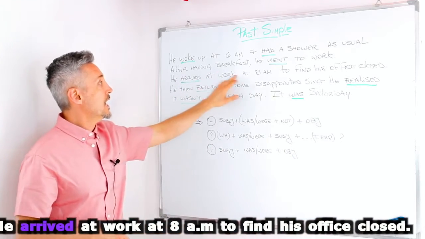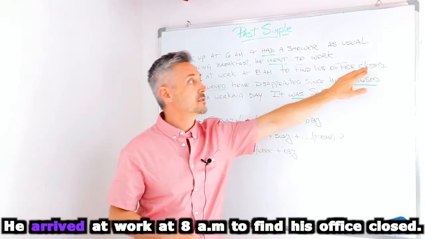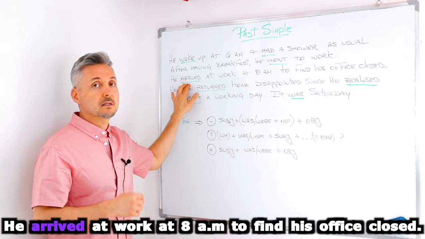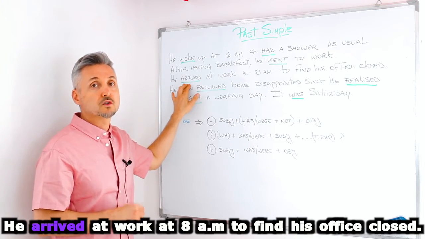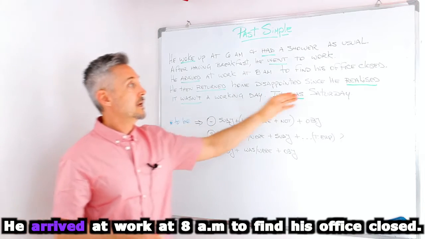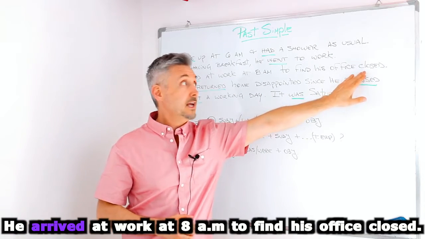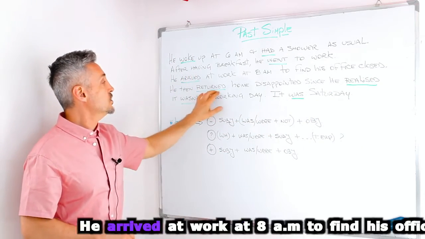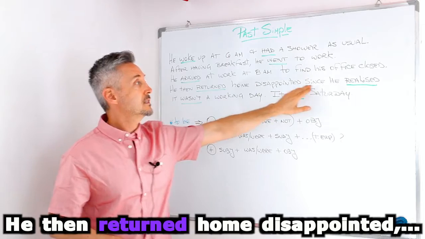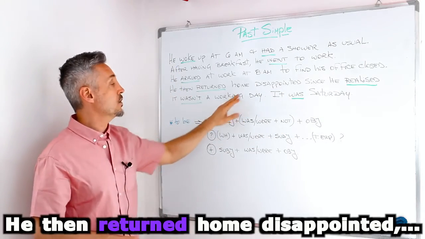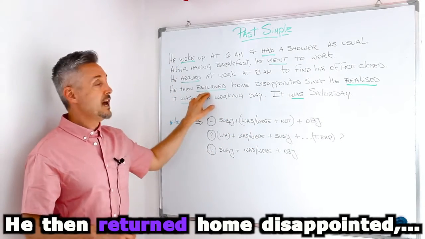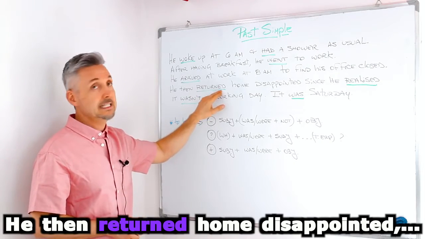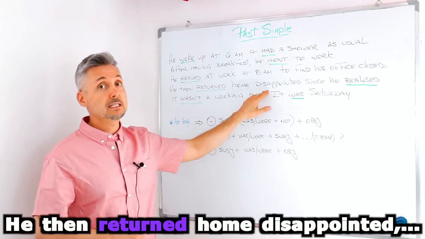He arrived at work at 8 a.m. to find his office closed. So arrived is the regular past of the verb to arrive. And then closed here is an adjective, it's not a verb. He then returned home disappointed since he realized it wasn't a working day. So here we have the verb to return, which is regular, so returned, ed. Disappointed is an adjective.